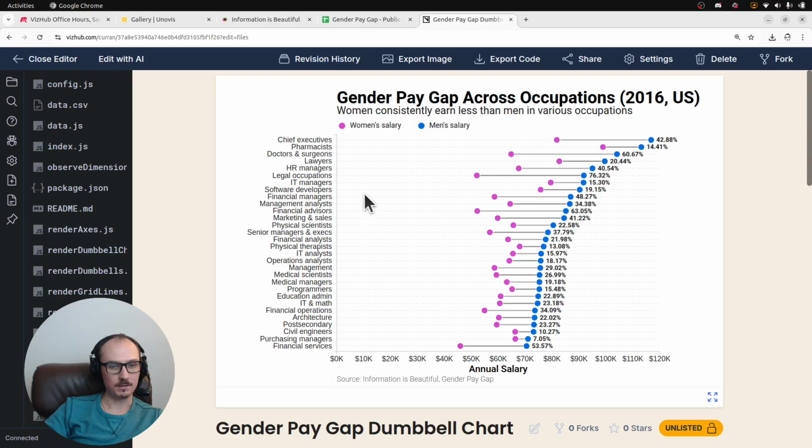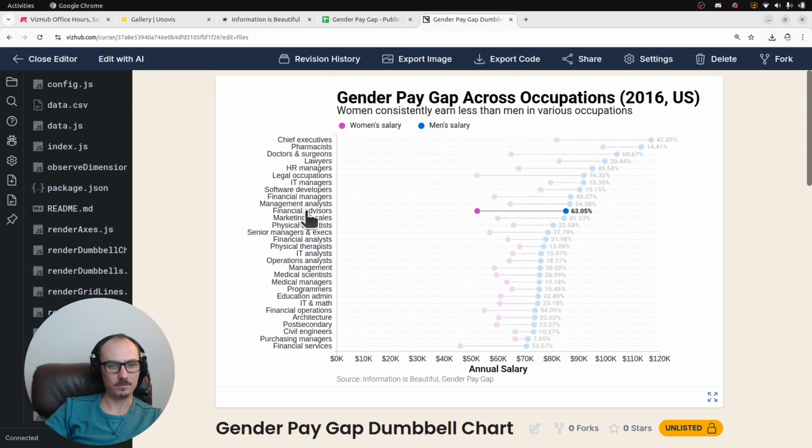Why is there such a pay gap, and why is it so different in different industries? Like financial advisors, 63%. This one's even worse. Legal occupations, 76%. Men make 76% more than women in legal occupations in the US in 2016. That's crazy to me. I don't understand why.